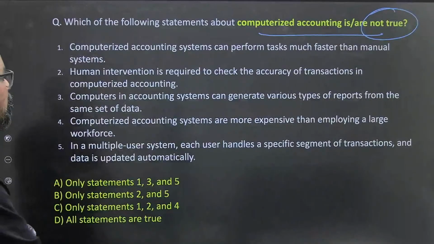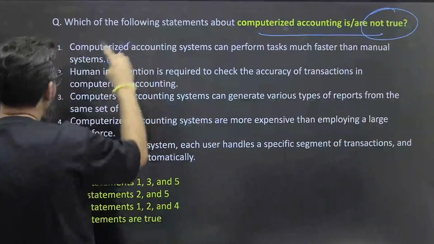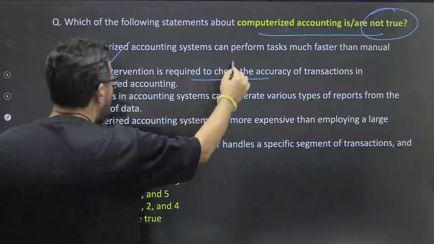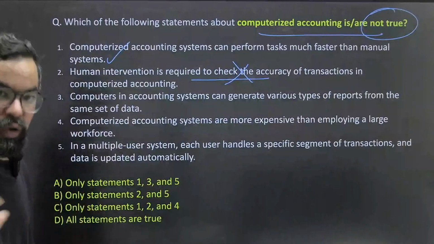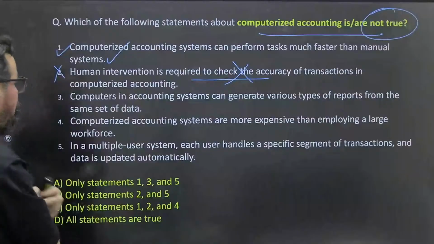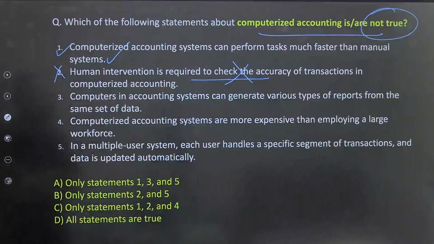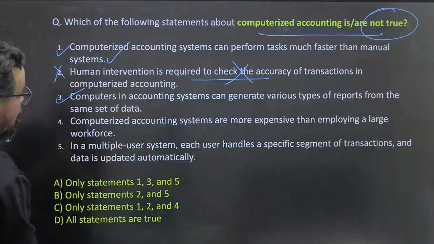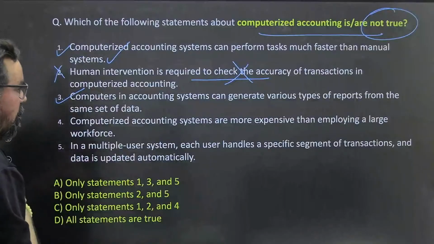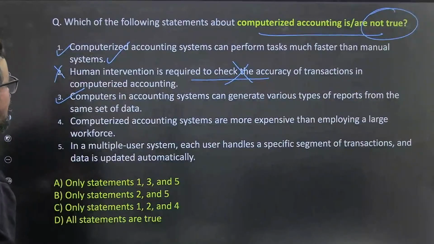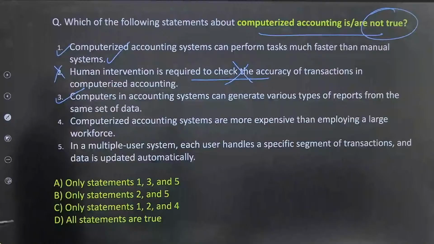Computerized accounting systems can perform tasks much faster than manual ones. Human intervention is required to check the accuracy of transactions. No, okay. If they work on automation, then it is not required. This is wrong. This is right. Computers in accounting systems can generate various types of reports and all. True, okay. Very easy. Next one. Computerized accounting systems are more expensive than employing a large workforce.